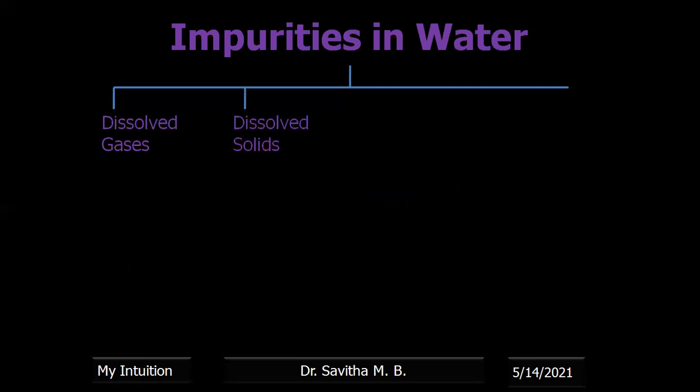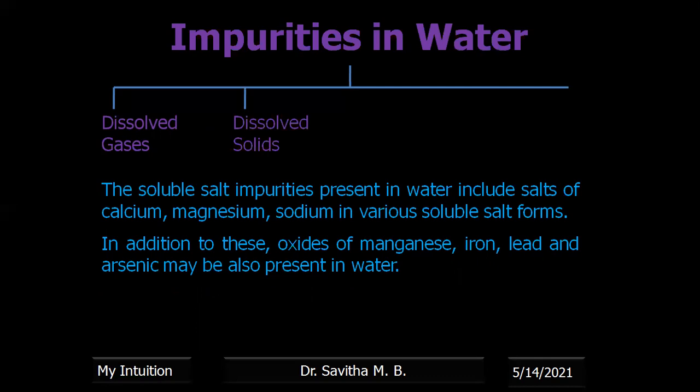Next one is dissolved solids. Solids means soluble salts of calcium and magnesium and sodium in various soluble forms. In addition to these, oxides of manganese, iron, lead, and arsenic may also be present in water as pollutants. These may be added to water due to various human activities or industries or areas where it is being used.